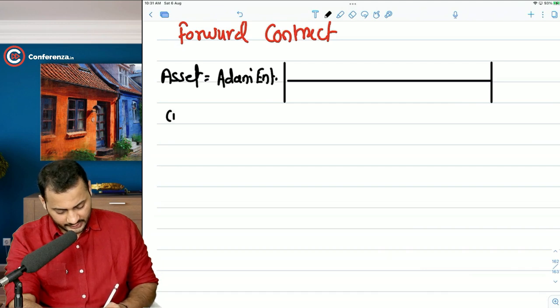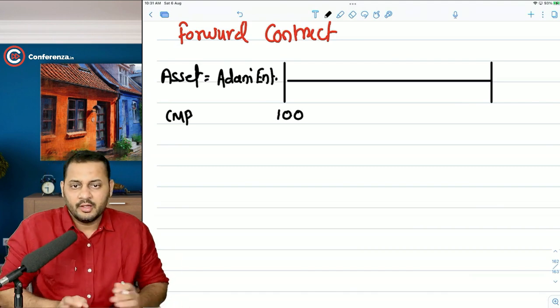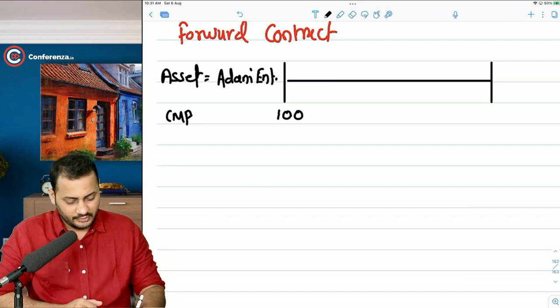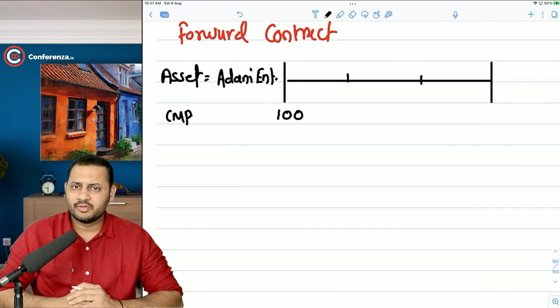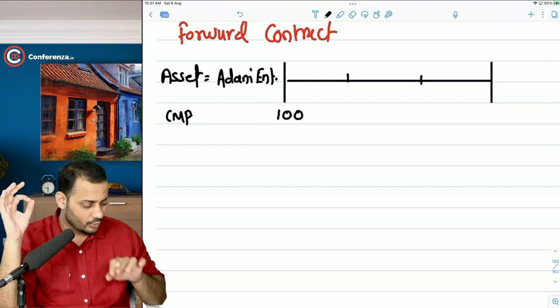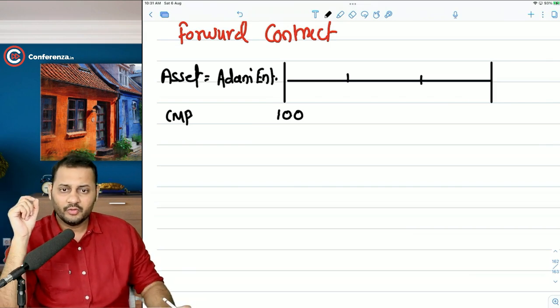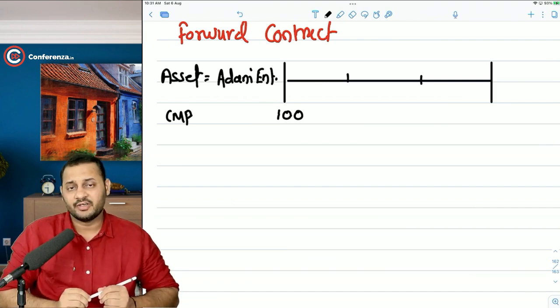And the current market price is, let's say, 100 rupees for the sake of simplicity. And you want to buy the stock, but you don't want to buy it today. If you want to buy it today, you can just go to the spot market and get the stock at 100 rupees. There is no other option. But you want to buy the stocks after 3 months because you think that you will have sufficient funds at that time to buy around 1000 stocks or so on. So the purpose is to buy the stock at a certain future date.